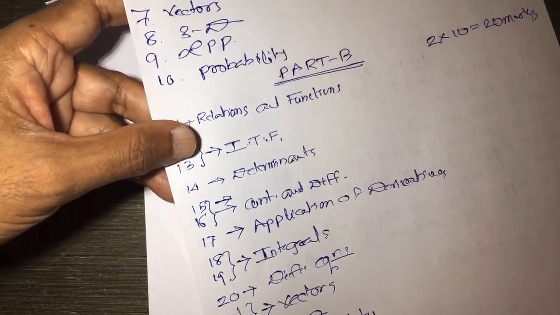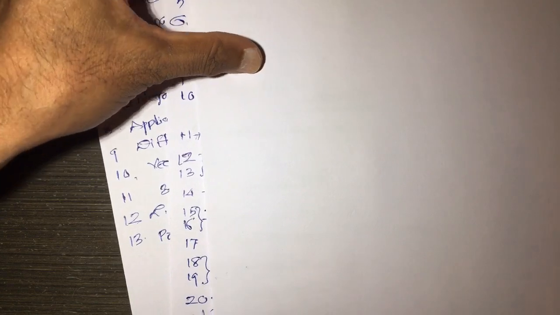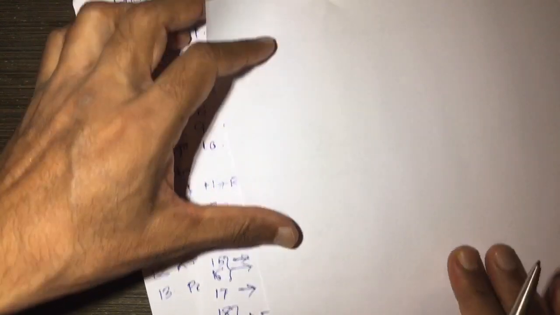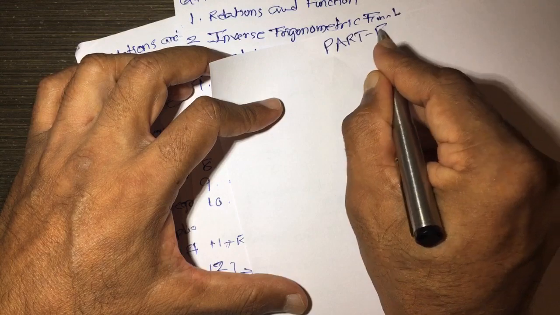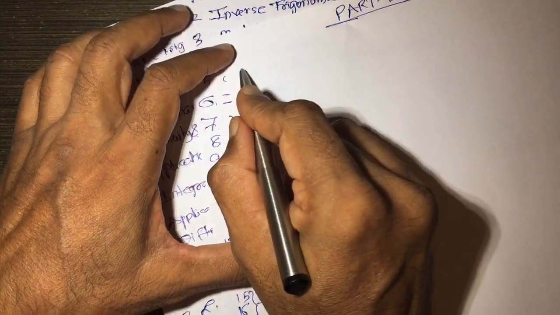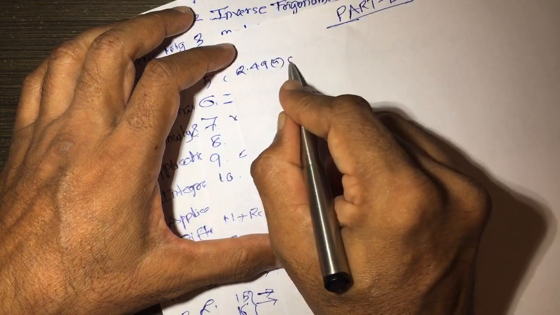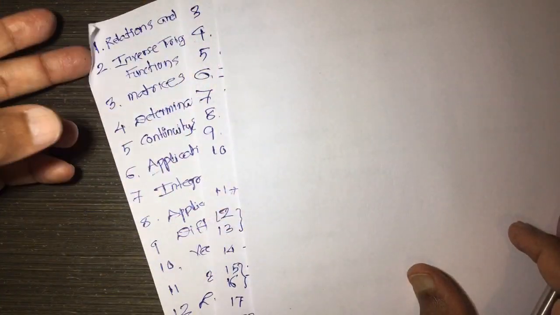Now the last part, which is part E. In this part E, it starts at question number 49. Question number 49A or 50A, which means there is a shuffling in the questions.